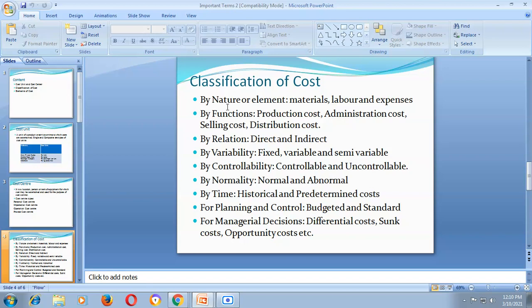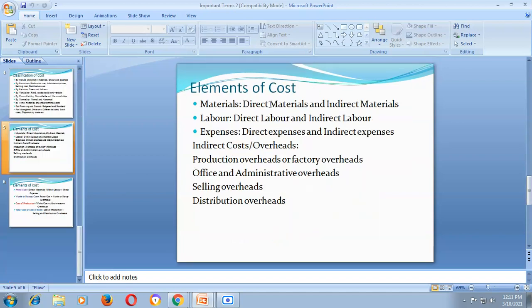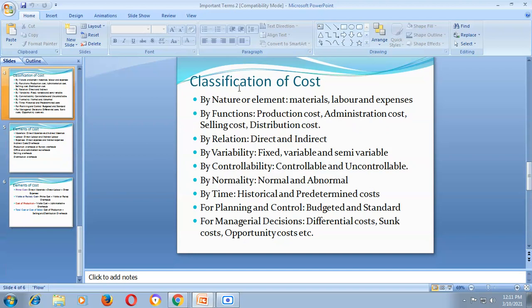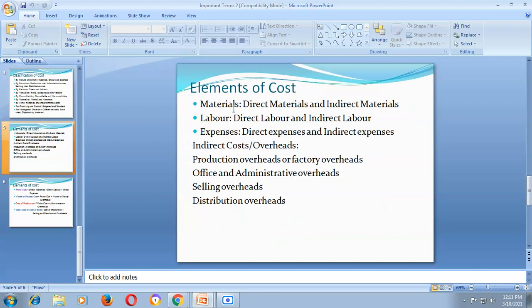Now we will focus on classification on the basis of nature or element, and these natures or elements are divided into three parts.